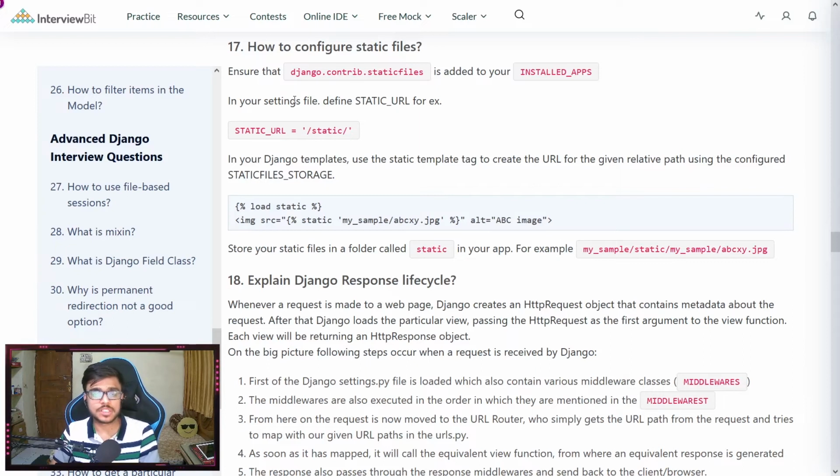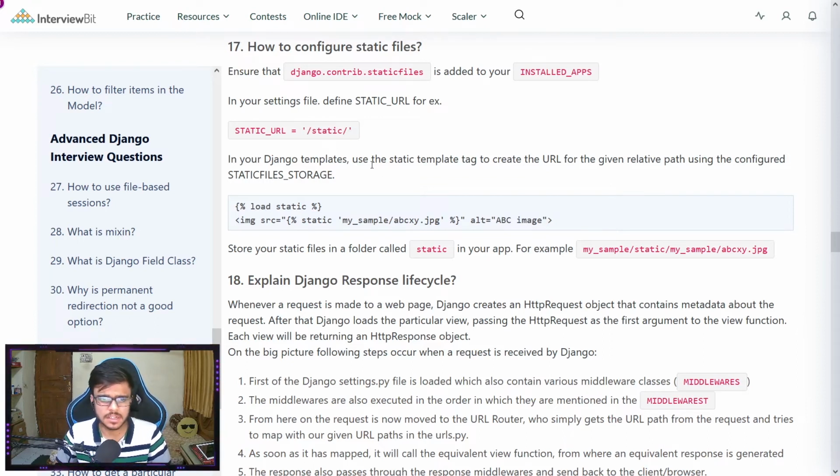Question number 17, how do we configure static files? First we go to the settings.py file, which is present in the root directory, and we check the installed apps section, and in there we make sure that django.contrib.staticfiles is added. We also add a variable named STATIC_URL with this directory structure. That is, this directory would basically be our folder name.